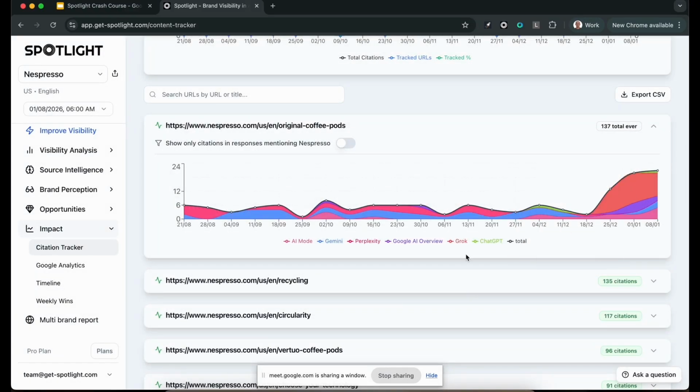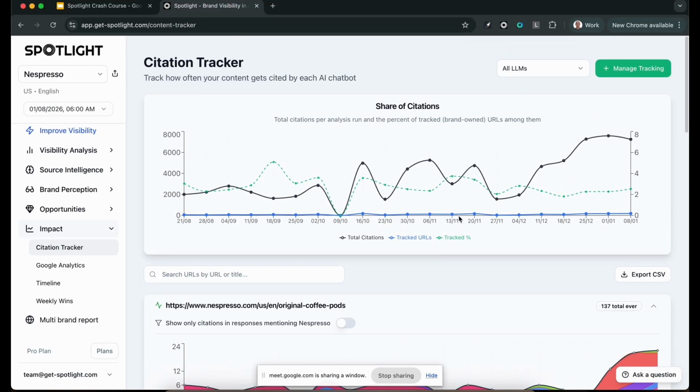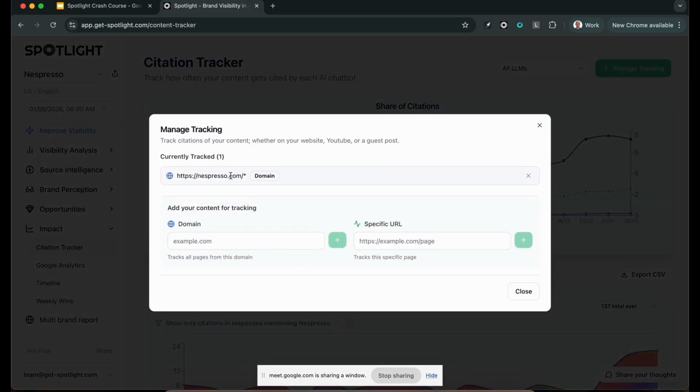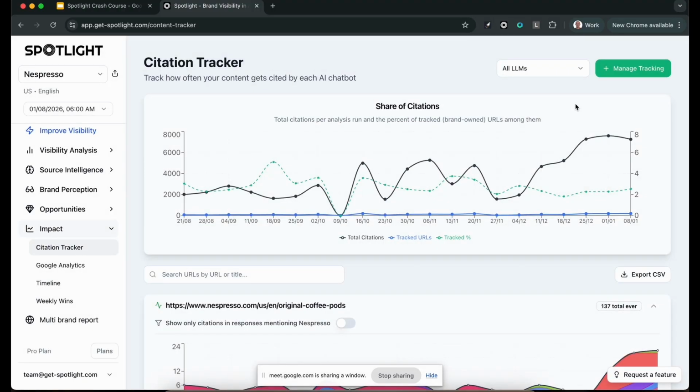So you can see how well your content is performing, and you have an overview here of your share of the citations, how much you are influencing the narrative. Here, for example, 2.5% of all of the citations are Nespresso owned. It could be either from the Nespresso domain or their YouTube. You can add any URL that's not on your domain to track.